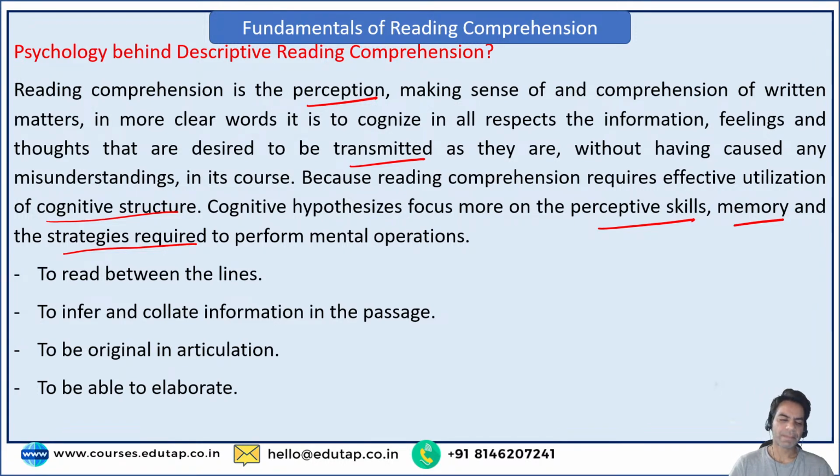So, for example, there was a sentence given in the passage that for the revival of the rural economy, the government has allocated 20,000 crore rupees in the upcoming budget, right? So the sentence was, for the revival of the rural economy, the government has allocated 20,000 crore rupees in the upcoming budget.